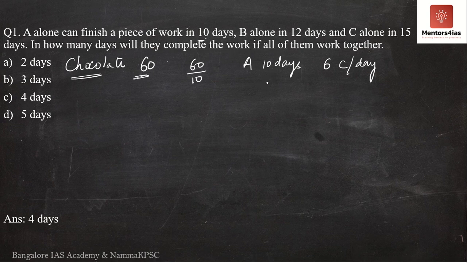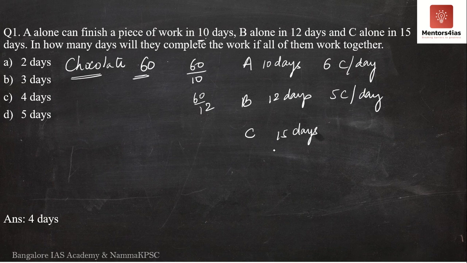Next, B. B eats 60 chocolates in 12 days. Therefore, in one day, how many chocolates would he eat? This is nothing but 60 by 12. That is 5 chocolates per day. Finally, we have C. C completes the entire work in 15 days. So, if he completes eating 60 chocolates in 15 days, then he would eat 60 by 15, that is 4 chocolates per day.